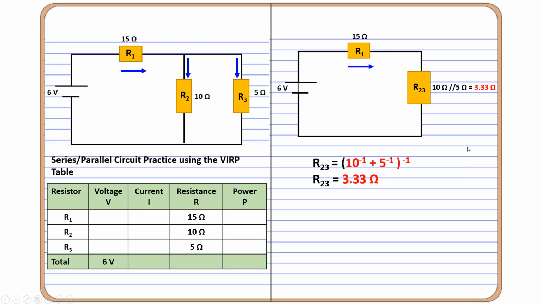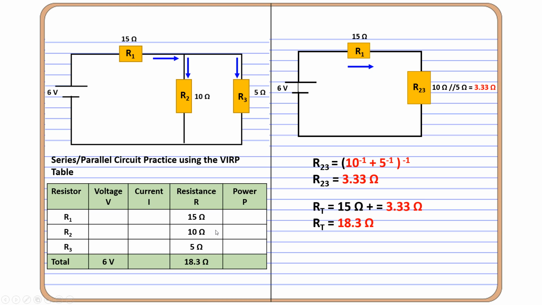To calculate the equivalent resistance or the total resistance of this circuit, now we need to add, because now both are in series, the value of R1 with the value of the combination between R2 and R3 in parallel, like this. Now we have 15 ohms plus 3.33 ohms, and the final result is 18.3 ohms. Now let's add this value on our table, which is 18.3 ohms.